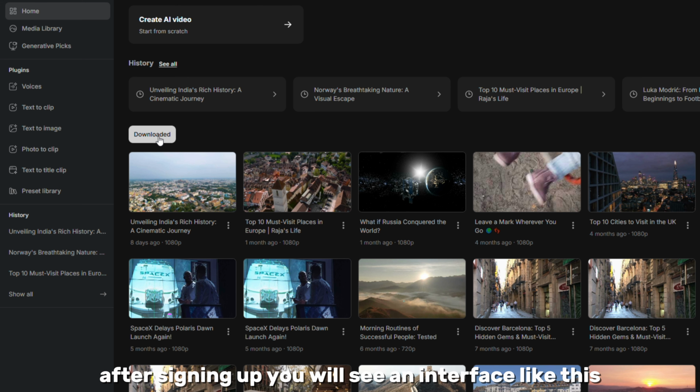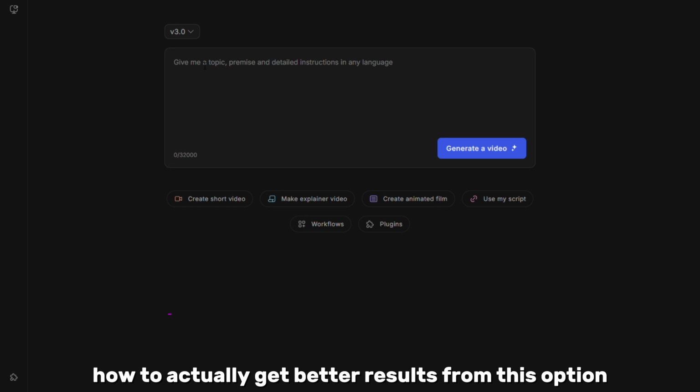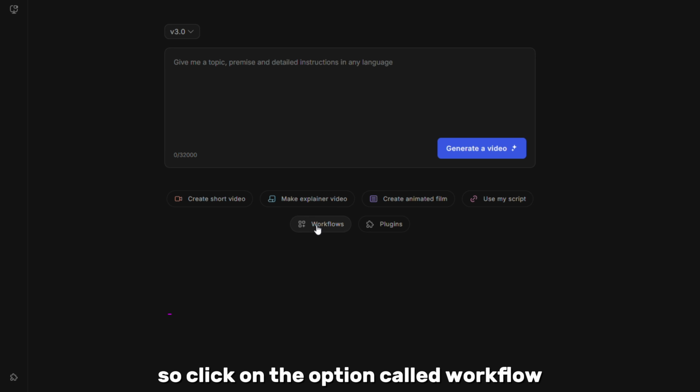After signing up, you will see an interface like this. To start creating the videos, click on the option that says Create AI Video. After that, you will land on this page. Here, you can directly paste your prompt if you are feeling creative, but since many people do not know how to actually get better results from this option, click on the option called Workflow.